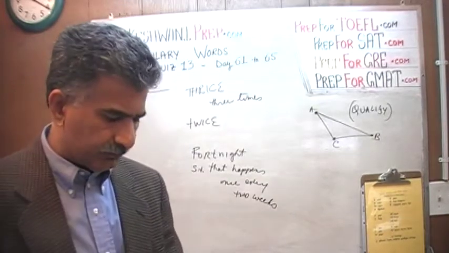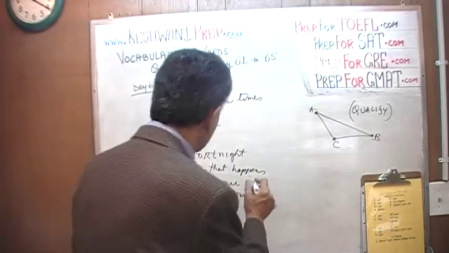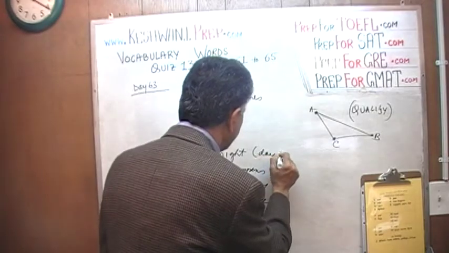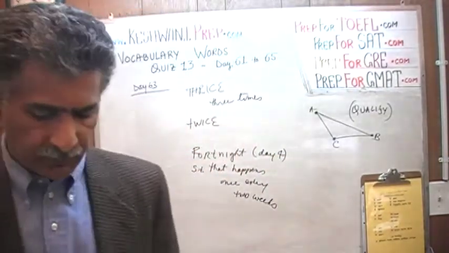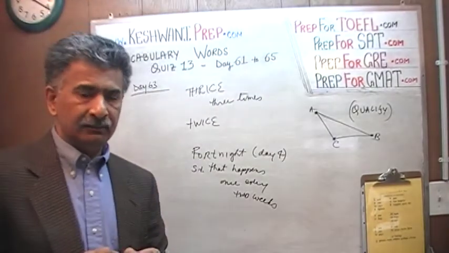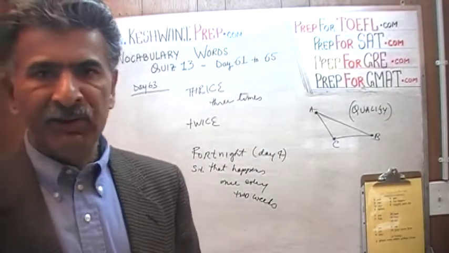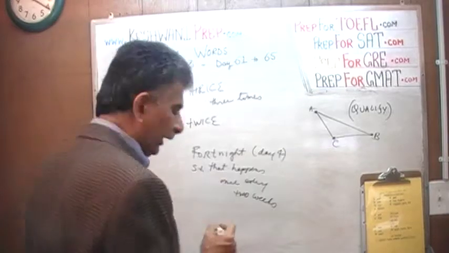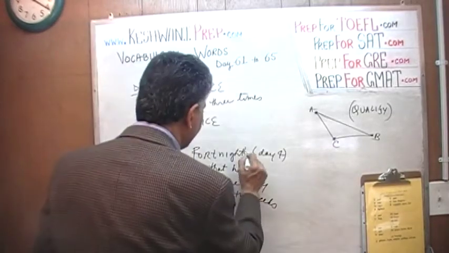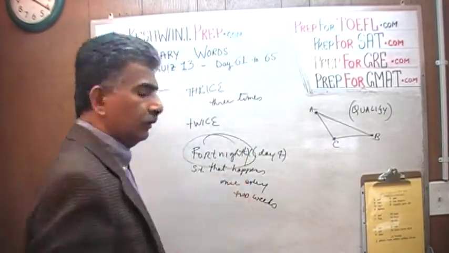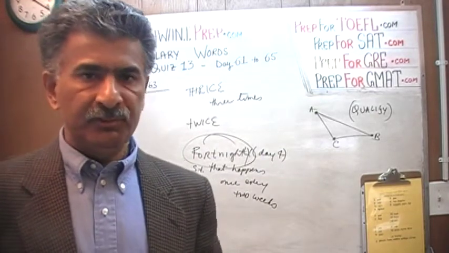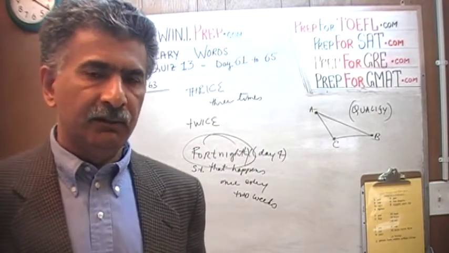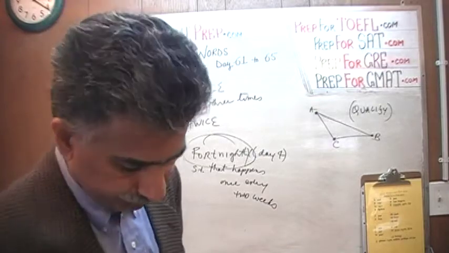And we learned the word fortnight. I don't know when we learned the word fortnight. I do not have it here. We're day number 4. Day 4. So instead of saying fortnightly, they would say that I get paid bi-weekly. That's what they would say. They would hesitate to say I get paid fortnightly. Well, if you get paid bi-weekly, you get paid fortnightly. It's much better to say I get paid fortnightly than to say I get paid every other week.